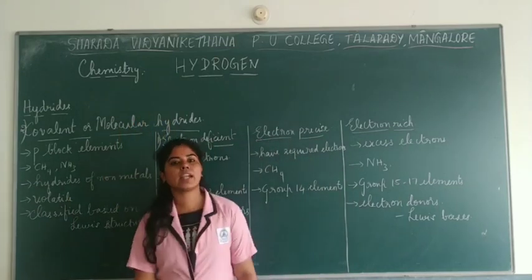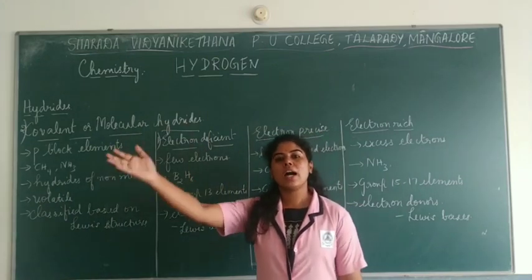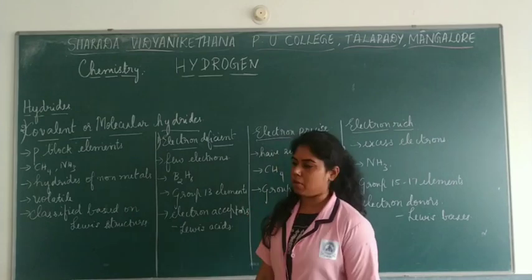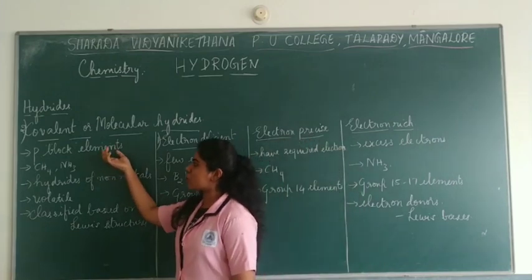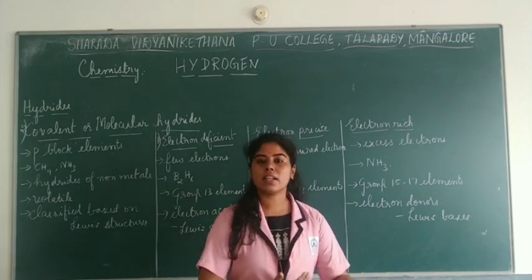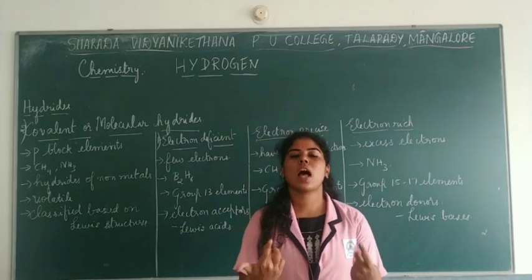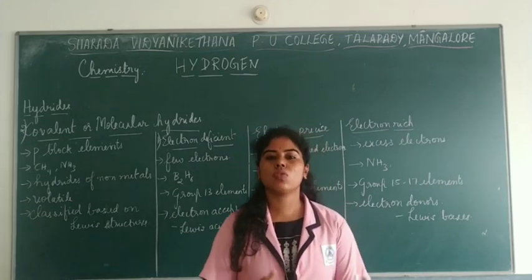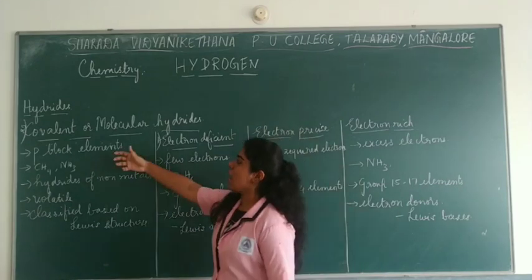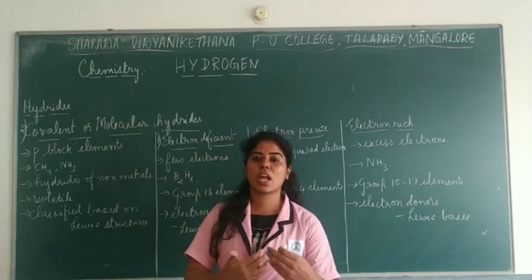Especially this covalent nature is exhibited by the p block elements, which are on the right hand side of the periodic table. Why? Because they share electrons, whereas ionic character is due to the losing or gaining of electrons. So whenever these elements form their hydrides, they tend to share their electrons.